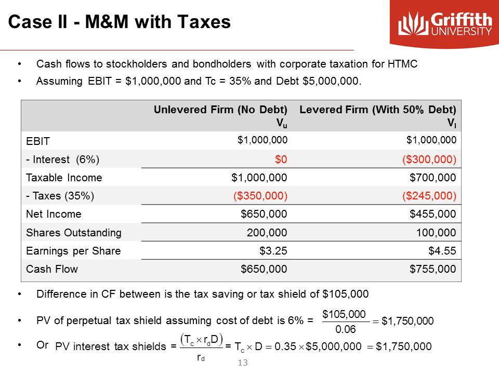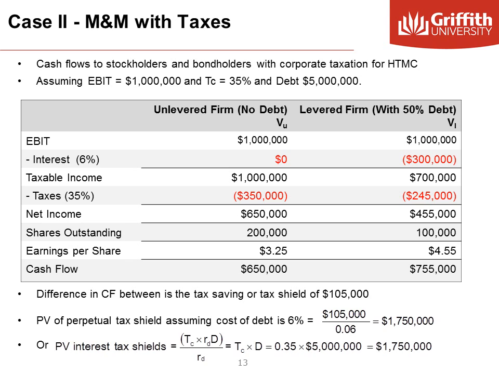Comparing the cash flows of the two firms, we see that the levered firm, the one with debt, has the largest amount of cash flow because they pay less tax. This tax saving of $105,000 is called the tax shield. If the firm were to have the same cash flows forever, they would have the same tax shield forever.